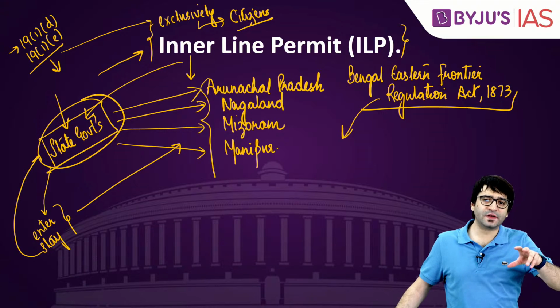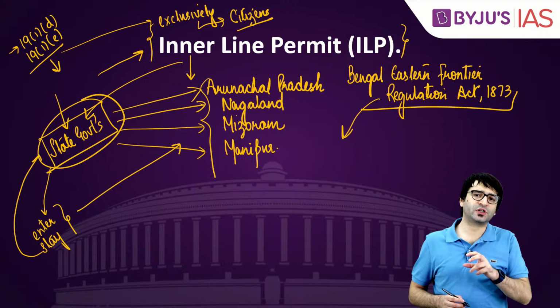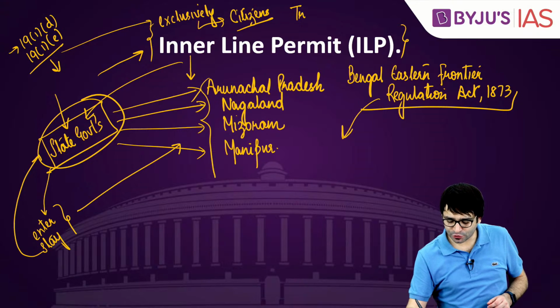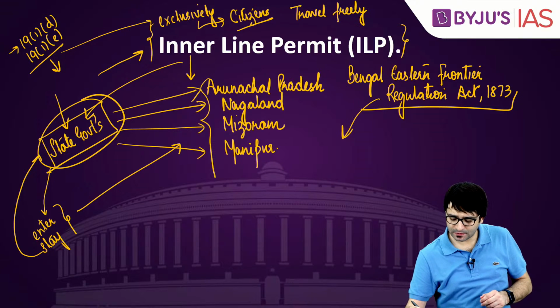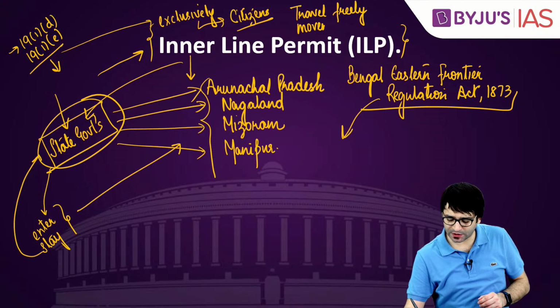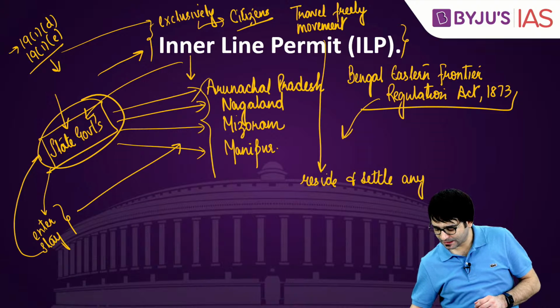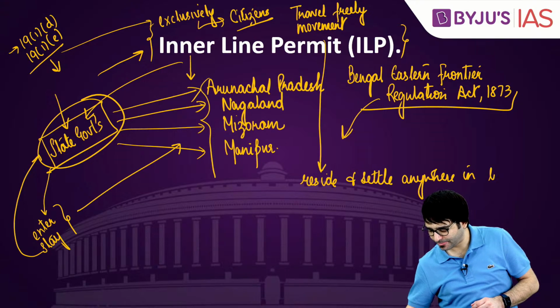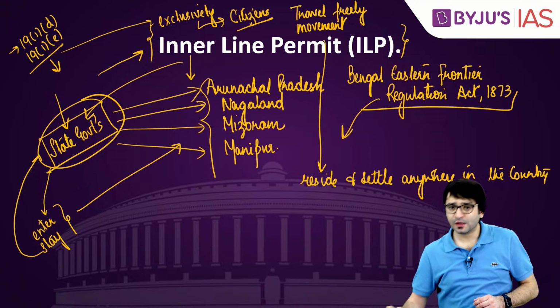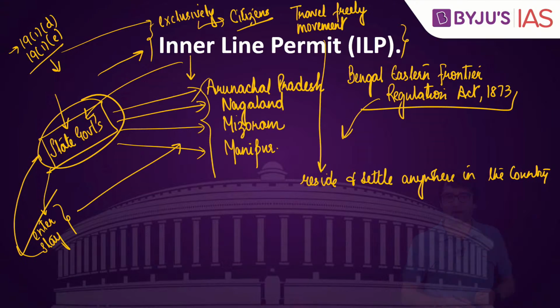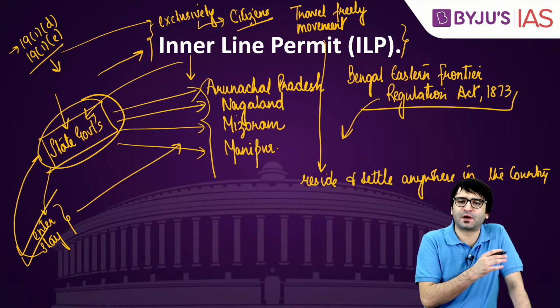Under Article 19, every single citizen of this country, he or she, has a fundamental right to travel freely throughout the territory of India. That's what we call the freedom of movement, as well as freedom to reside and settle anywhere in the country. So freedom of movement is a fundamental right. Freedom to reside and settle anywhere in the country is a fundamental right. So isn't this inner line permit then a violation of fundamental rights?